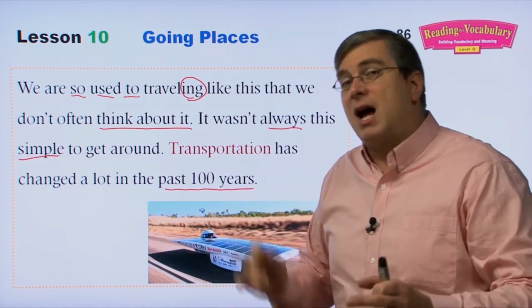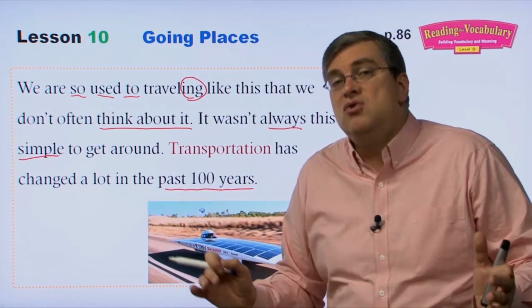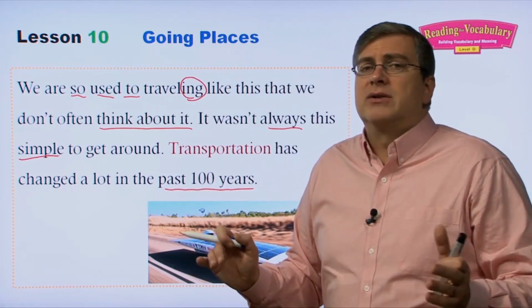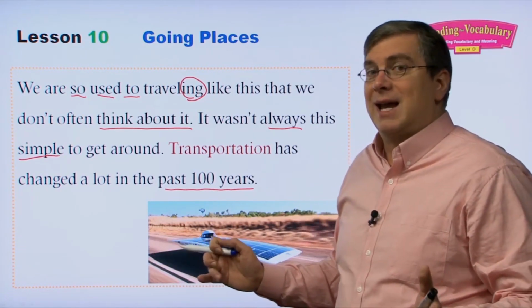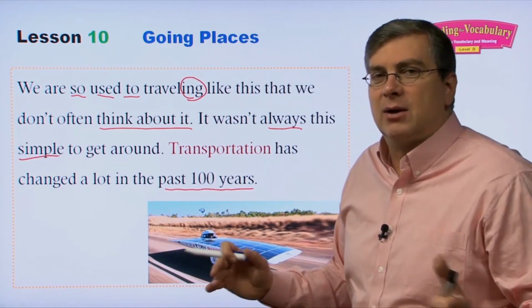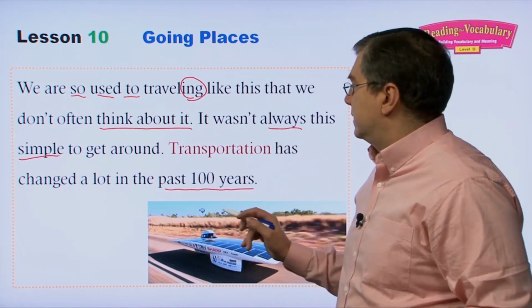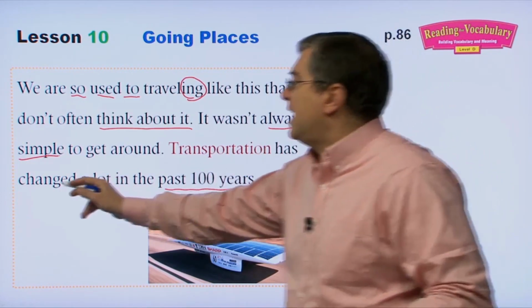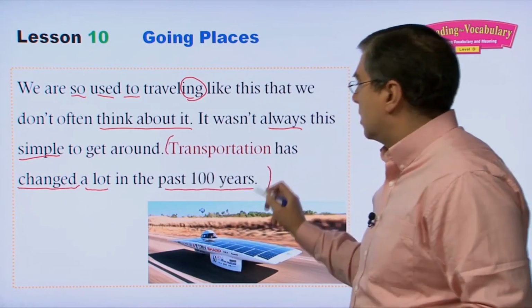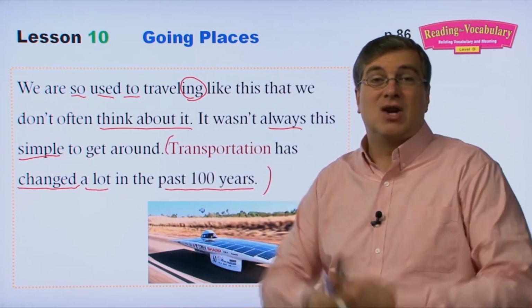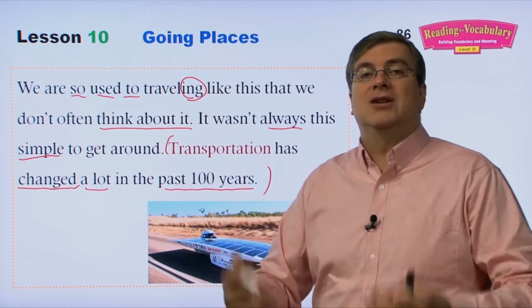So, it wasn't always this simple to get around, right? I just said 100 years ago, if you told somebody about that, they would have thought, wow, that's very strange. It's very unusual, right? And in fact, 100 years ago, they would say it's impossible. They couldn't do that 100 years ago, right? 1914, the early 1900s, people didn't fly like that. It wasn't always this simple. Transportation has changed a lot in the past 100 years. This here, that's our main sentence of the passage. That's our topic sentence. This passage is going to be about how transportation has changed.